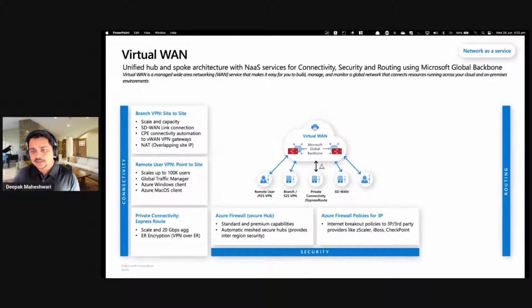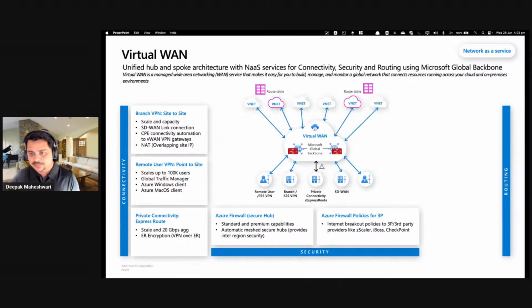If required, you can also make these virtual hubs secure by deploying Microsoft Azure Firewall or any third-party network virtual appliance. So you bring that firewall, and all the communication which goes back and forth between branch and your virtual network can be secured using the firewalls.